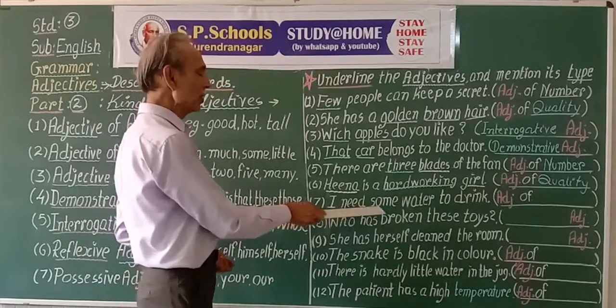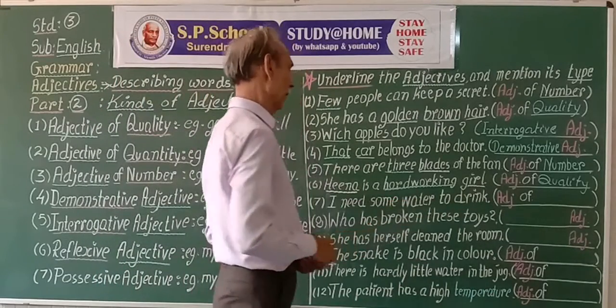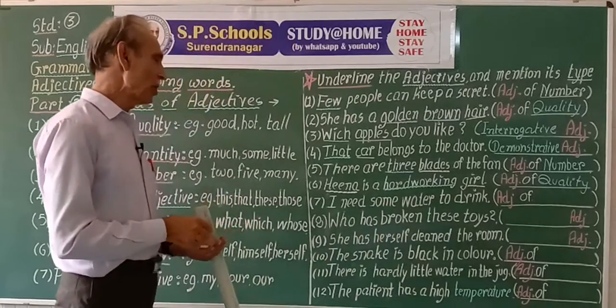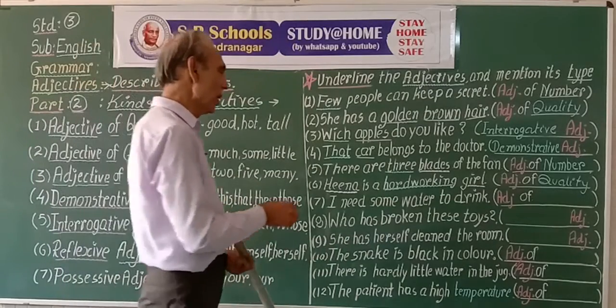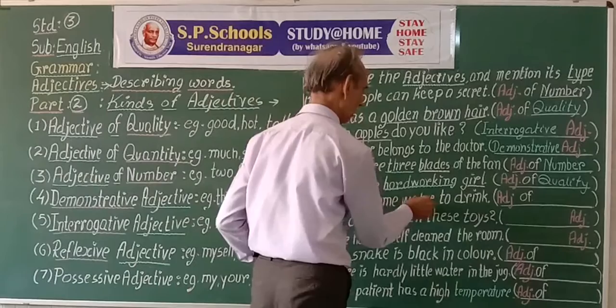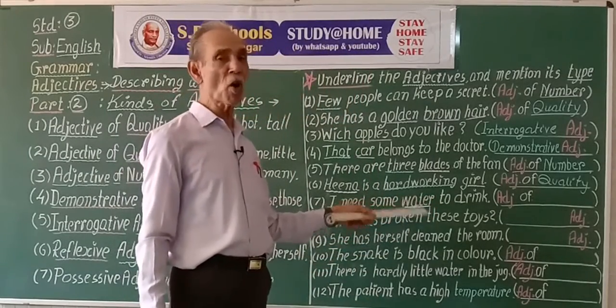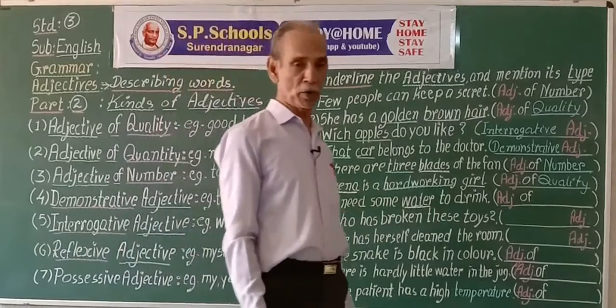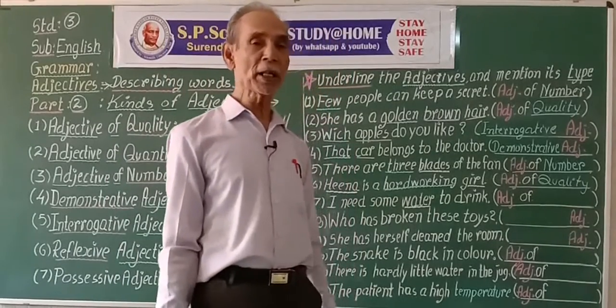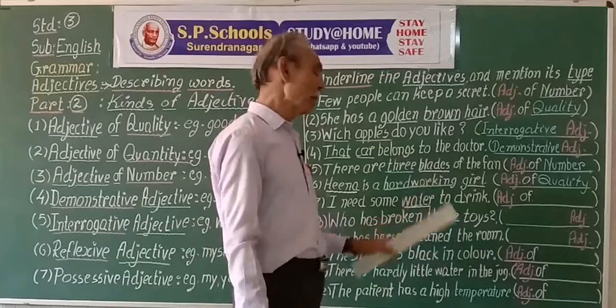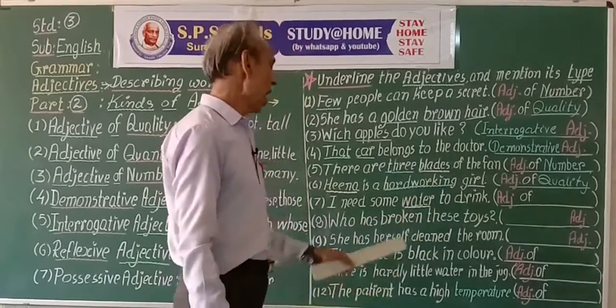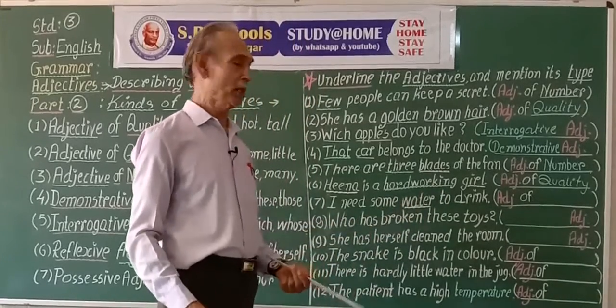I need some water to drink. Now here we have a naming word, water. What is the type of this naming word, noun, water? It is a material noun. Is it countable or uncountable? Yes, it is an uncountable noun. How much water? Some water.